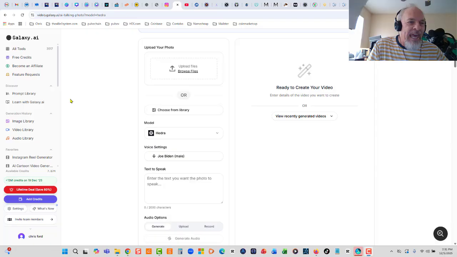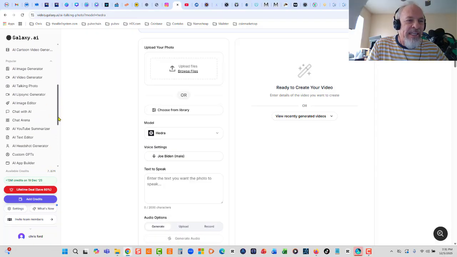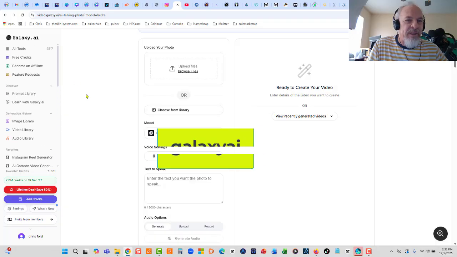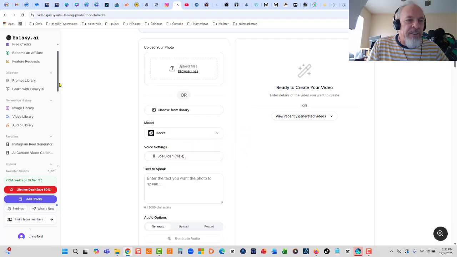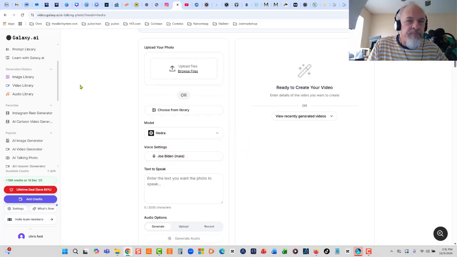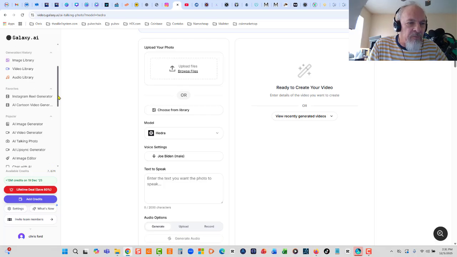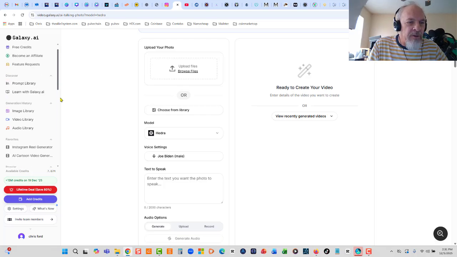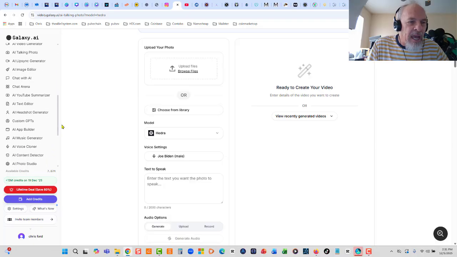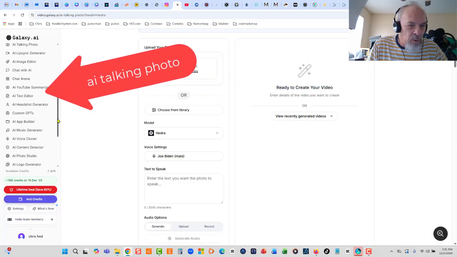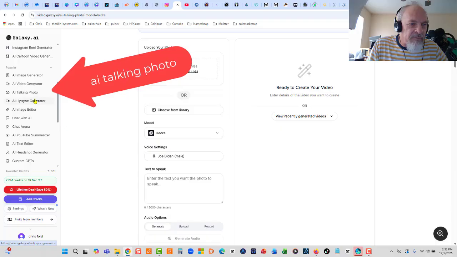Okay, now this is Galaxy.ai, and you can do almost anything AI generated with Galaxy AI. So what I'm going to do is upload a photo, and we're going to make that photo talk using your voice. So here's how you do it. On the left here in Galaxy AI, all you do is come down here to AI talking photo. So let's find talking photo. There it is right there.